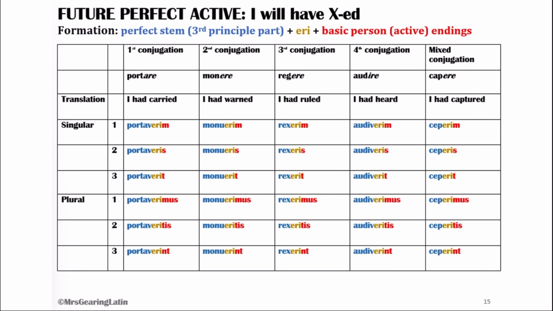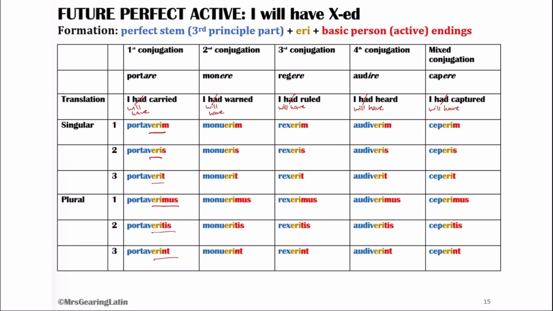Let's look at the overall table then. So you can see here for all of these, that's not right. That should say will have on all of those. Okay, so I will have carried, I will have warned, I will have ruled, I will have heard, and I will have captured. And so for all of them, you use your third principal part, your perfect stem, so portav, monu, rex, audiv, and cep, and then eri and your person endings, m, s, t, mus, tis, unt. If you prefer to think about it as adding on erim, eris, erit, erimus, eritis, erint, that's also fine. That is just how you spot your future perfect active indicative.